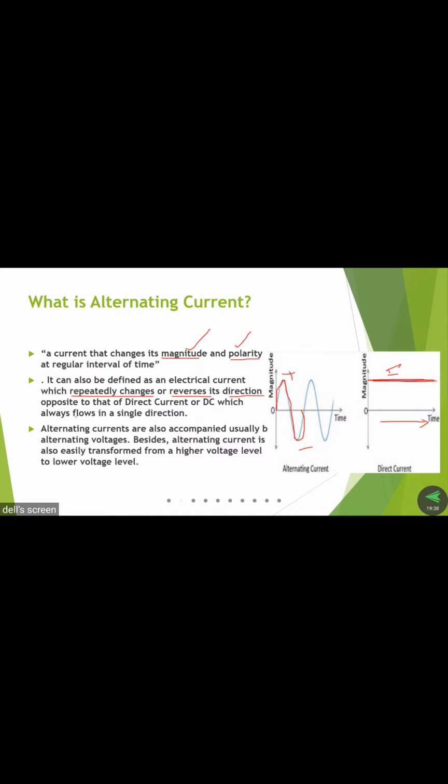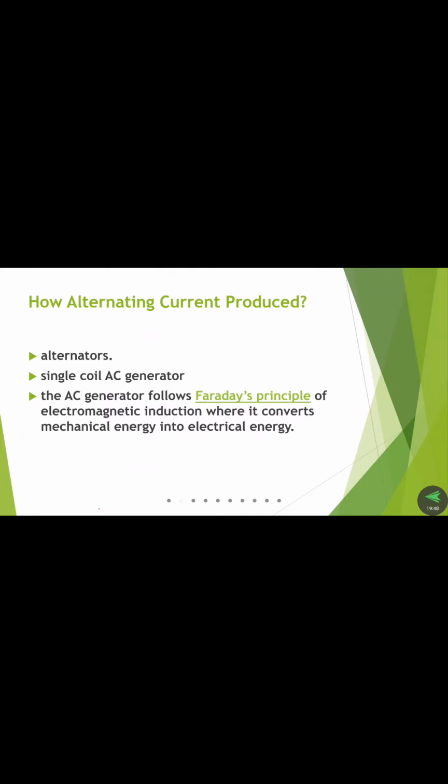So next, how is the AC current produced? AC current is produced by means of alternators, or by means of single coil AC generators.